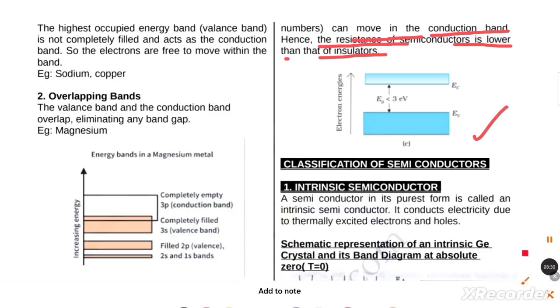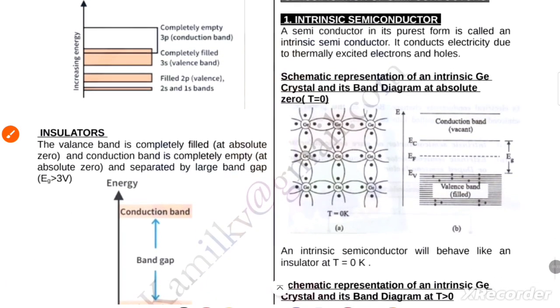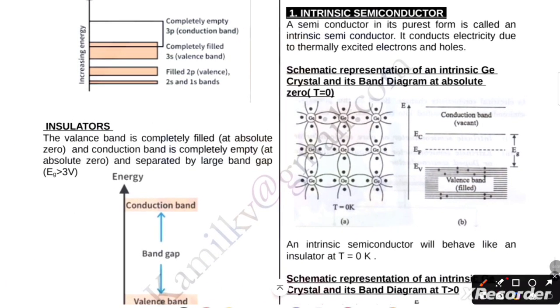Now I am going to discuss with you the classification of semiconductors. First is the intrinsic semiconductor. What is the concept of an intrinsic semiconductor? A semiconductor in its purest form is called an intrinsic semiconductor. It conducts electricity due to thermally excited electrons and holes.